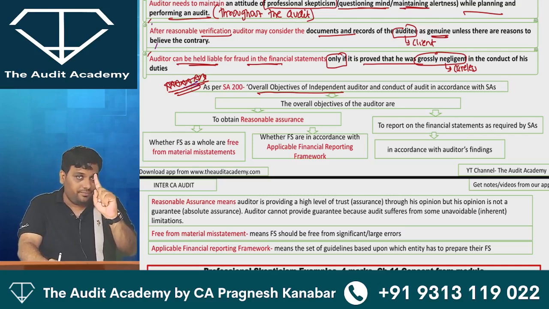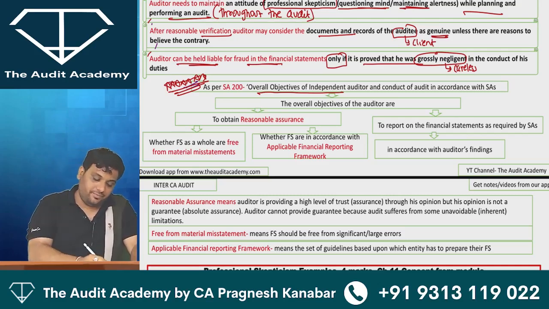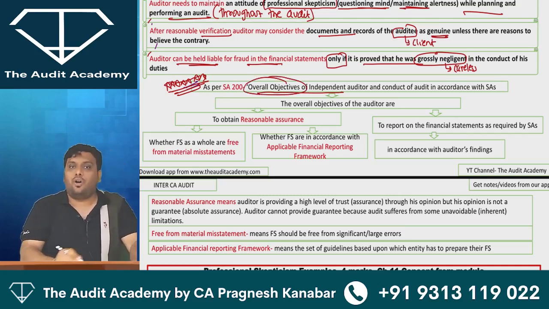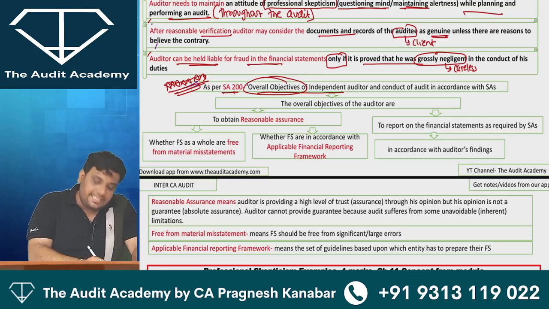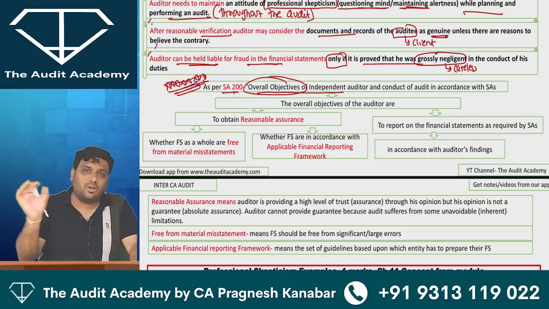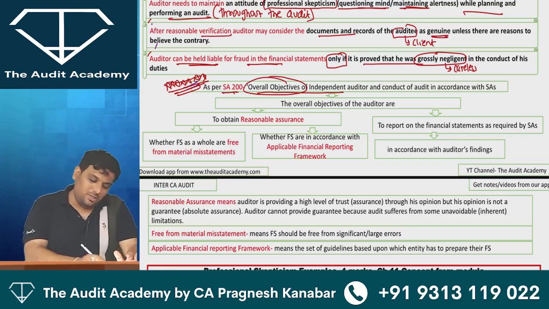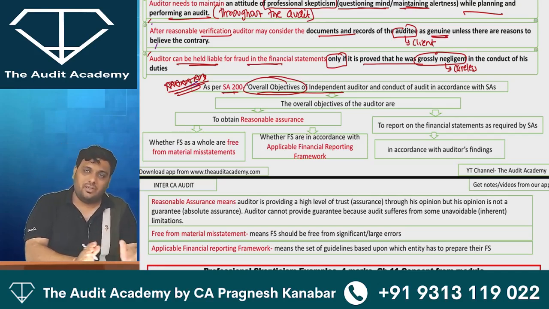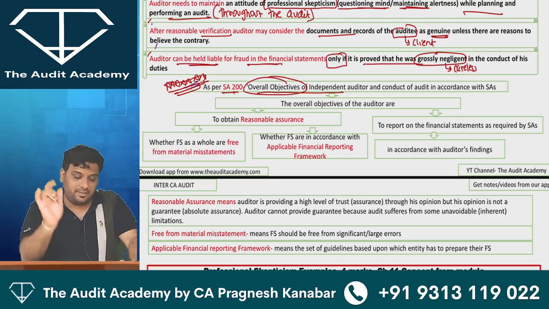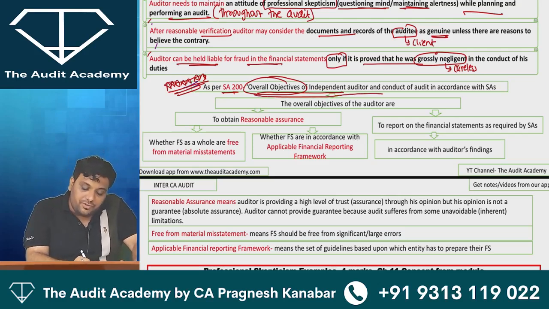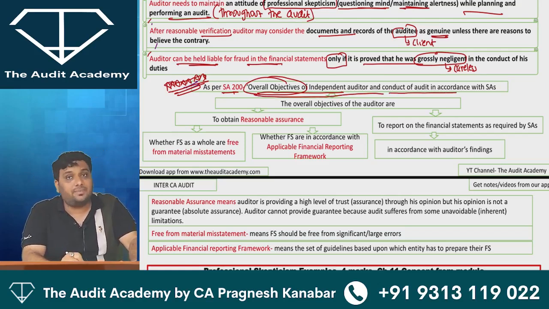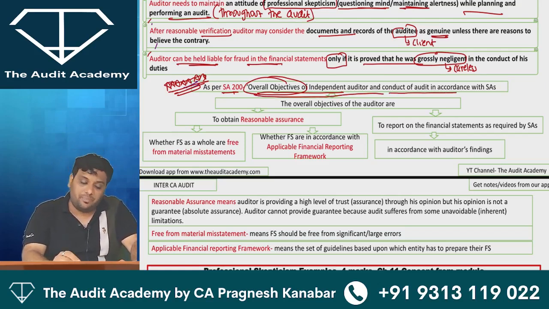Now listen to me very carefully. This overall purpose of auditor is given in SA 200. What is SA? Standards on Auditing. Like in accounts you have accounting standards, we have standards on auditing. But it's okay if you don't remember the number right now. I just want you to understand the main concept. Overall objectives of independent auditor and conduct of audit as per standards. So what is the overall purpose of auditor?